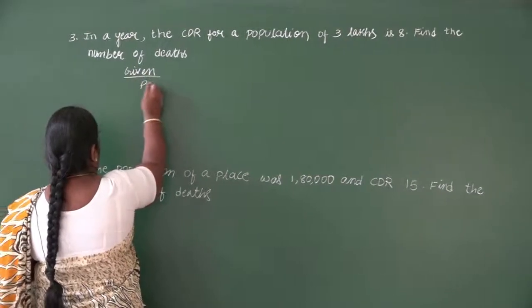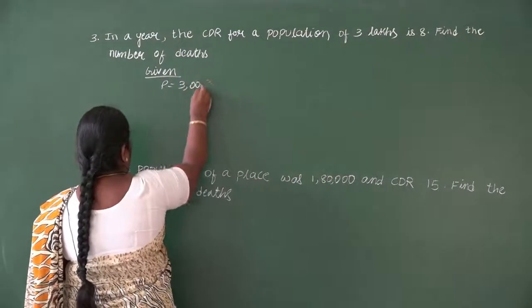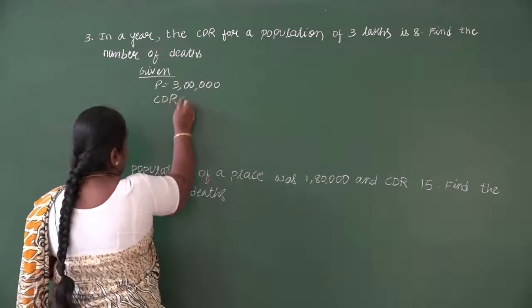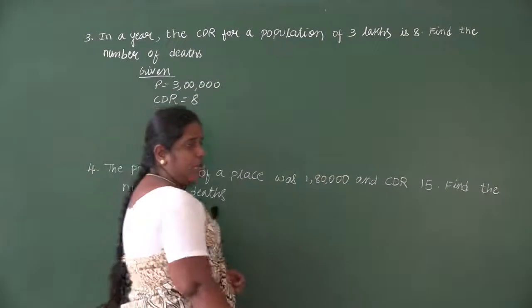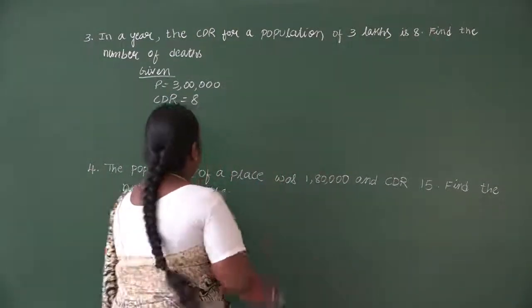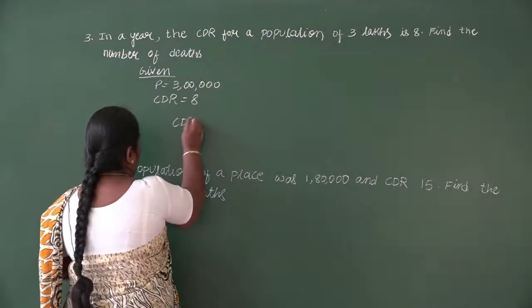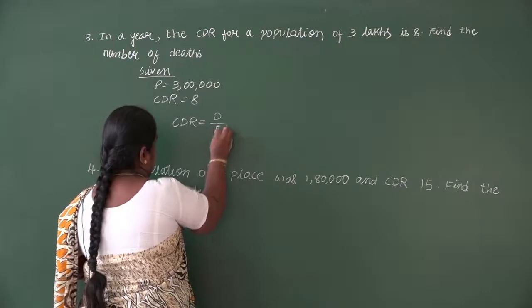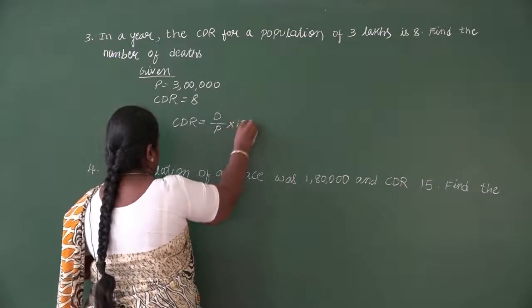Given P equals 3 lakh and CDR value is 8. They have asked to find the number of deaths. Since the CDR value is given, we'll write the formula for CDR. It is D divided by P into 1000.